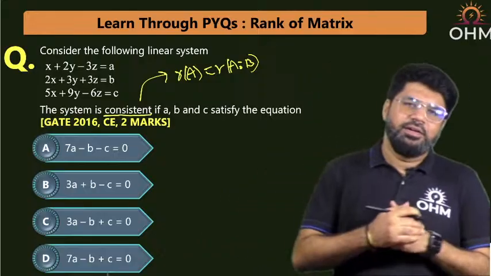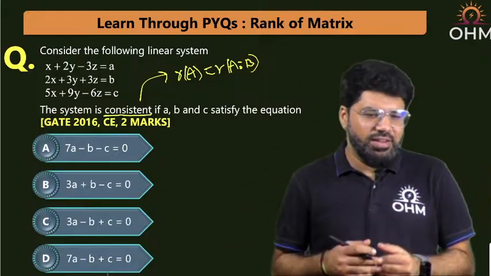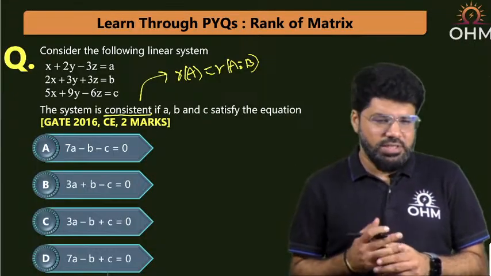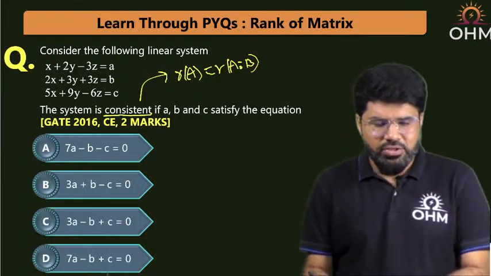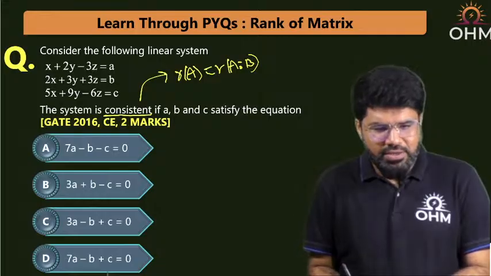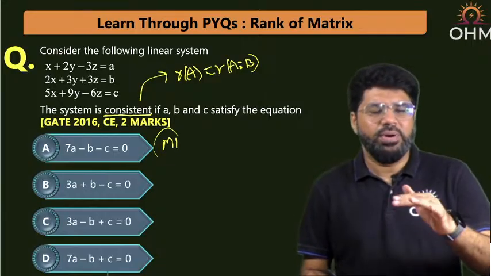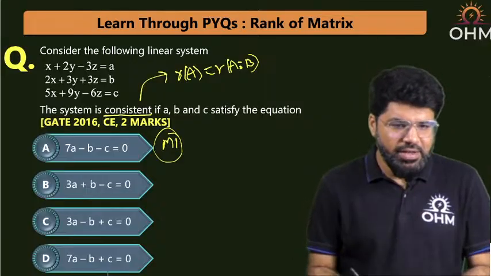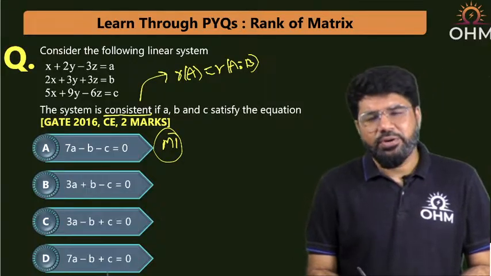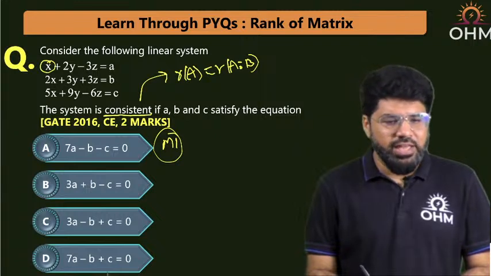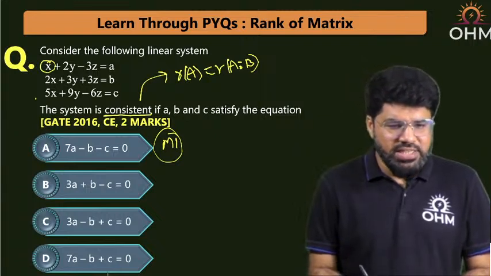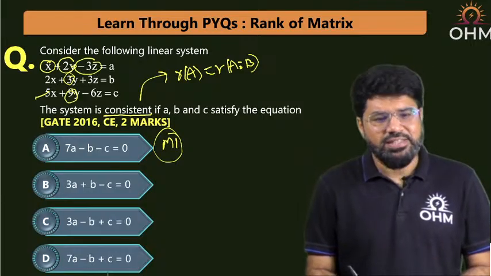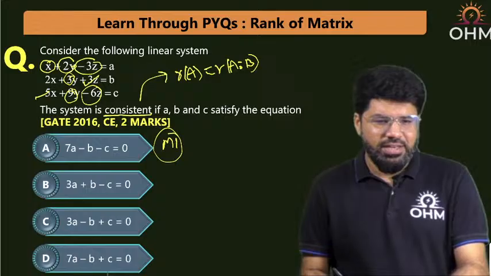Can you just play with the numbers rather than going for the rank? What is there in the numbers? My method number 1, and if you're not able to understand numbers, I'll tell you the official method also. No problem there. You multiply the first equation by 3 and then add it to the second. So 3x plus 2x, 5x. 3 times 6, 6 plus 3, 9. 3 times minus 3, minus 9 plus 3, minus 6. Left hand side will match.